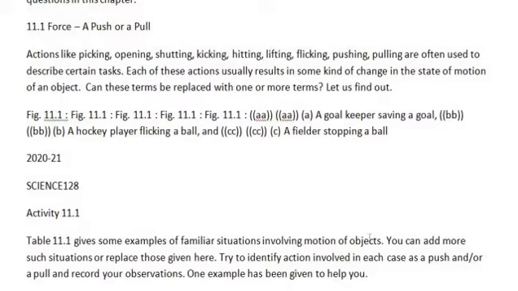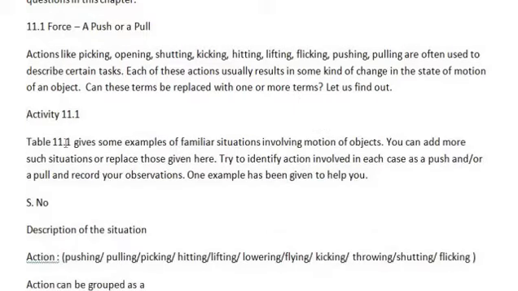Can these terms be replaced with one or more terms? Let us find out. Yes. Each of these actions can be related to either a push or a pull. So table 11.1 gives some examples of familiar situations involving motion of objects. You can add more such situations or replace those given here. Try to identify the action involved in each case as a push and or a pull, and record your observations. One example has been given to help you.